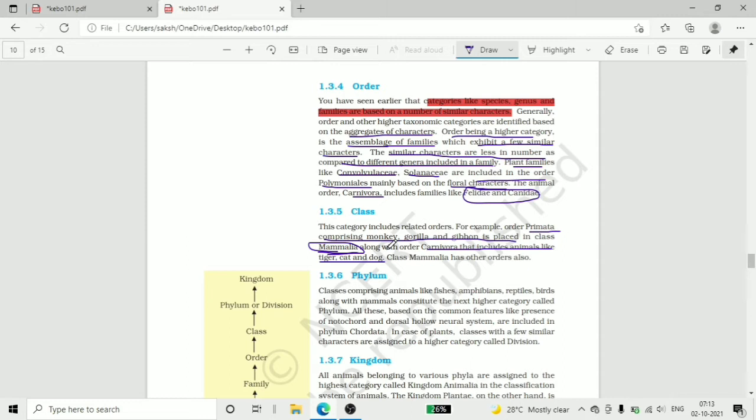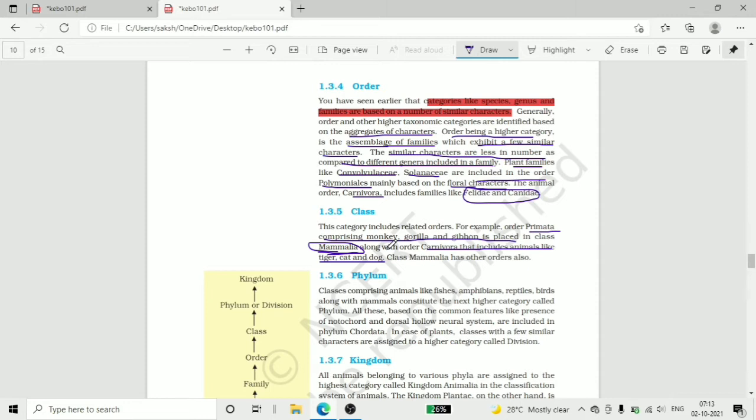The group of animals like fishes, amphibians, reptiles, birds, including mammals, constitutes a new higher category, which is known as phylum.